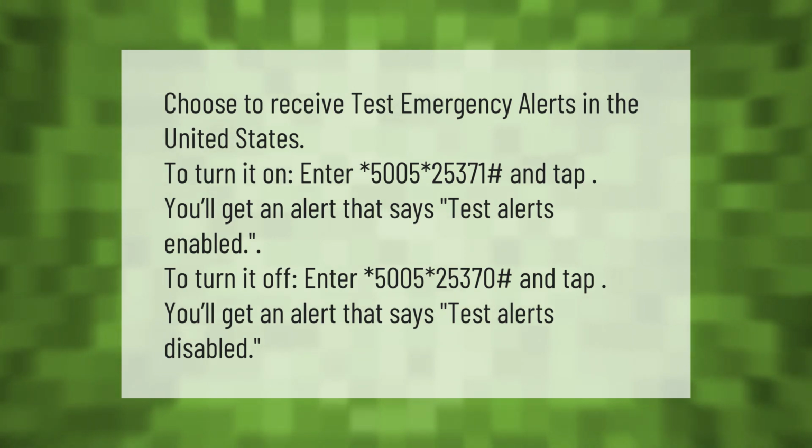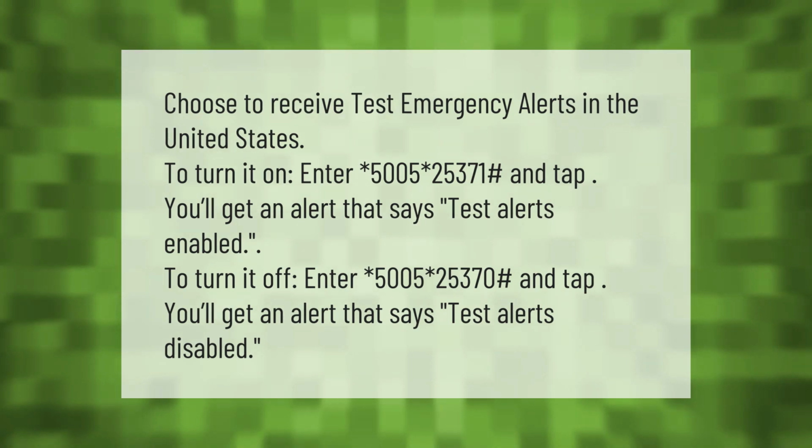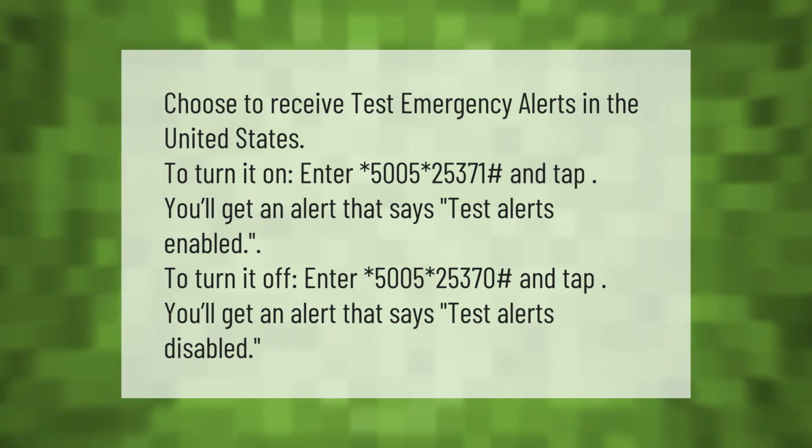To turn it off, enter *5005*25370# and tap. You'll get an alert that says, Test Alerts Disabled.